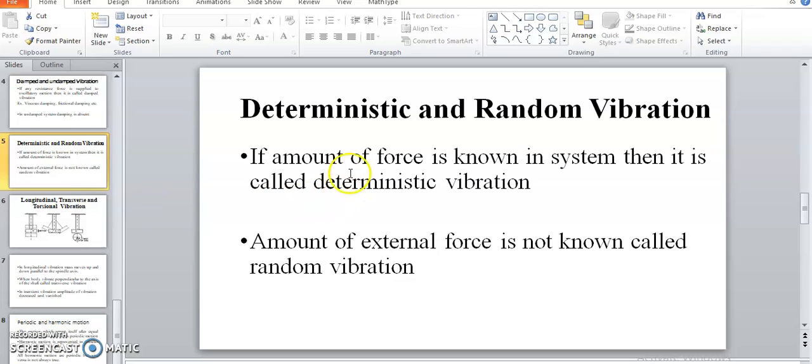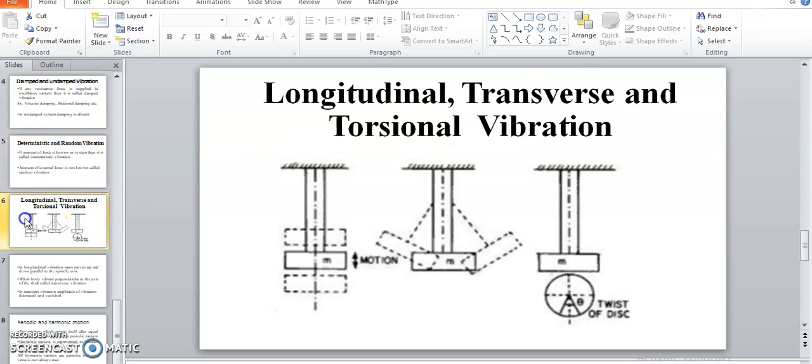As previously discussed, in deterministic and random vibration, when the external excitation force is known to you, it is called deterministic. And if it is unknown to you, it is called random vibration. So wind vibration of the wings of an aeroplane, we can consider as a random vibration. Or an uneven surface on a road offers some external excitation force to the wheel of a particular body, considered as a random vibration, which is unknown to you. So, deterministic and random vibration.